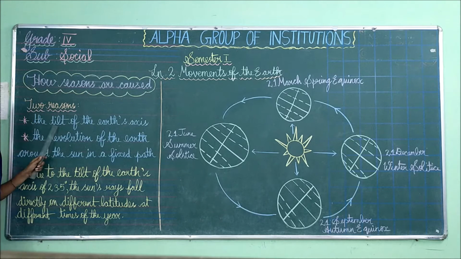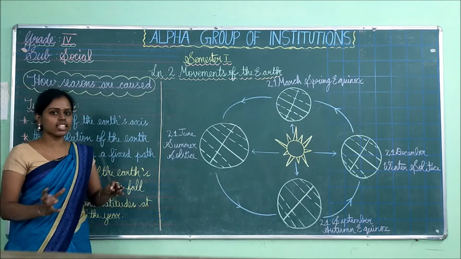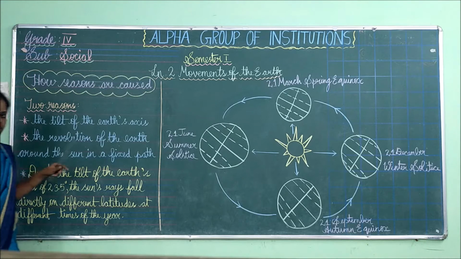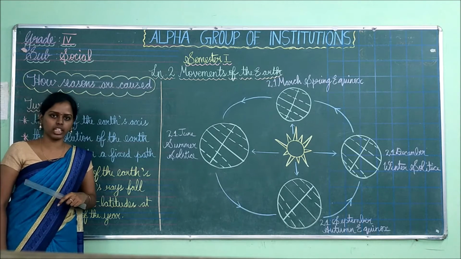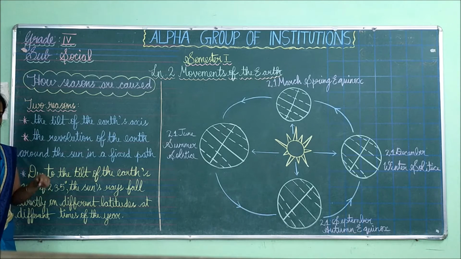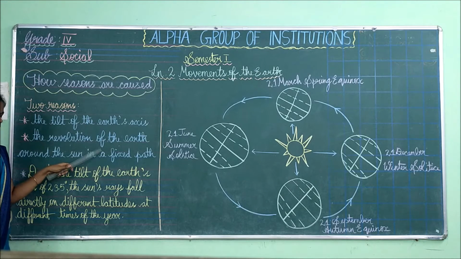What are they? The tilt of the earth's axis. The earth's axis is tilted at how much angle? 23.5 degrees. So it is tilted at 23.5 degrees. Because of this reason, the seasons are changing. The next reason is revolution of the earth.